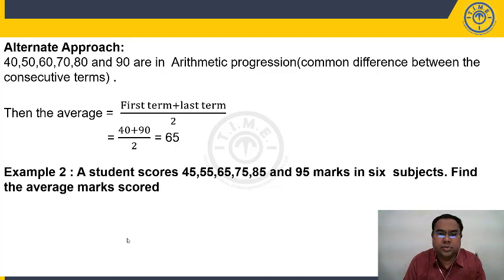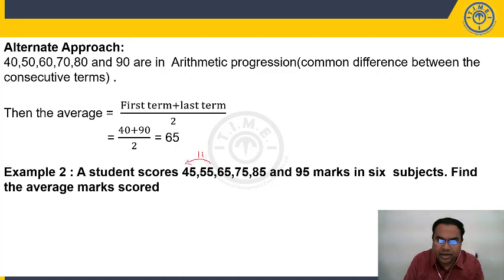A student scores 45, 55, 65, 75, 85, 95 marks in 6 subjects. Find the average marks scored. Now, you can take sum of n numbers by n, or you can take the deviation method. Now, look at your alternate approach here. We have discussed this, right?